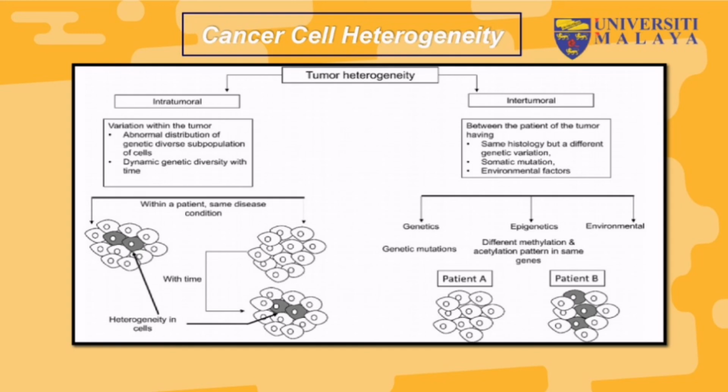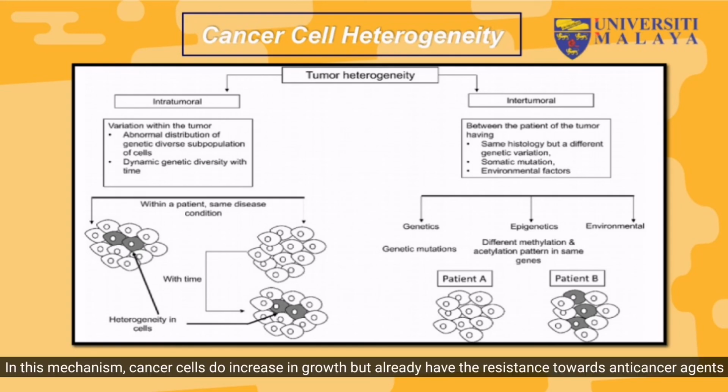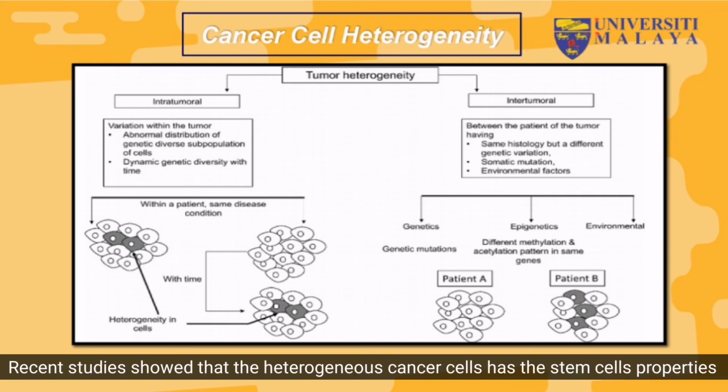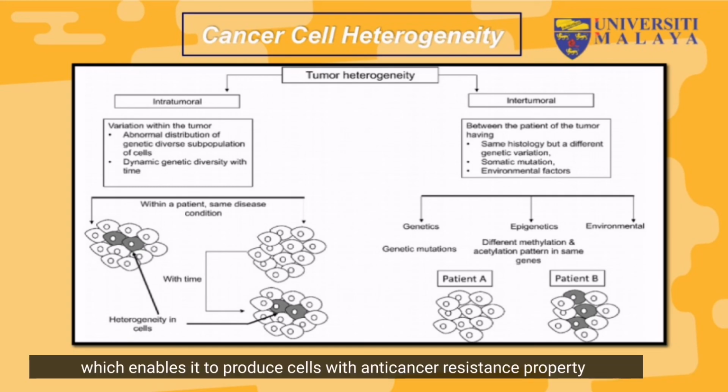And lastly, cancer cell heterogeneity. In this mechanism, the cancer cells increase in growth, but already have resistance toward the anti-cancer agents. Recent studies showed that heterogeneous cancer cells have stem cell properties, which enable them to produce cells with anti-cancer resistance property.